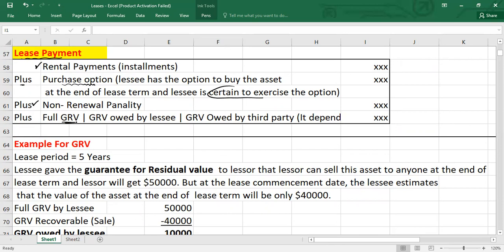It might include guaranteed residual value, a full guaranteed residual value, or guaranteed residual value owed by lessee, or guaranteed residual value owed by a third party. It depends on whether you are doing the calculation for the lessee or the lessor. You are applying these cash flows in the lease classification criteria. I will explain that, don't you worry: where to use the full amount of GRV, where to use GRV owed by lessee, and where to use GRV owed by a third party. So let me just clarify these terminologies first, and I will cover them with each topic.